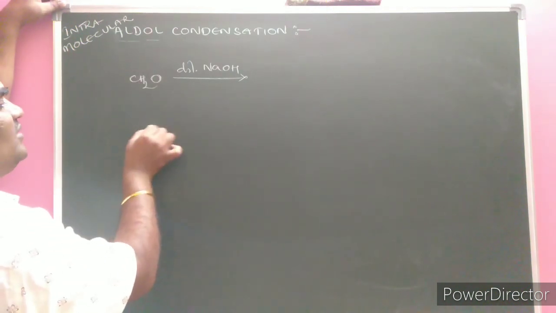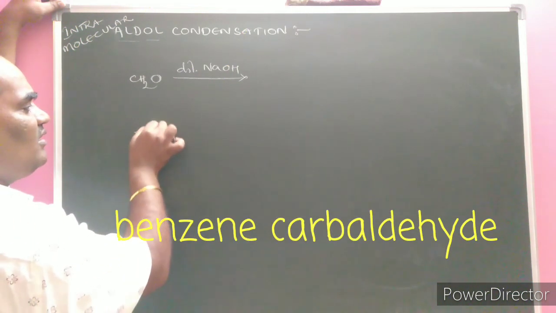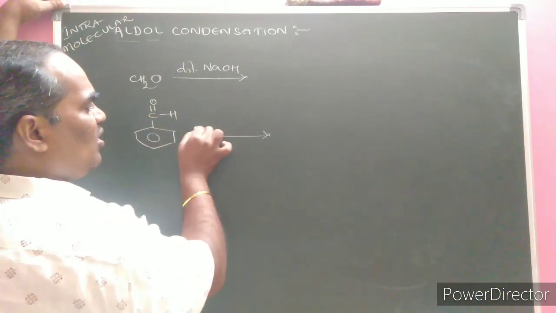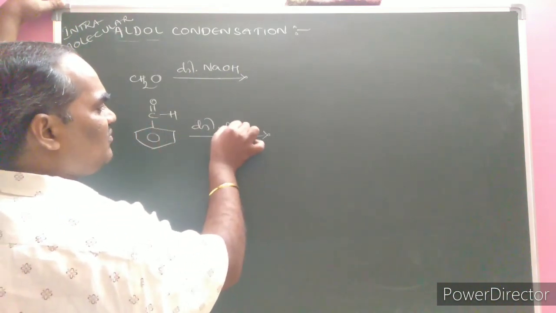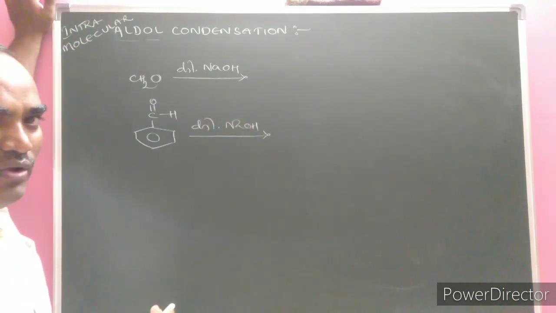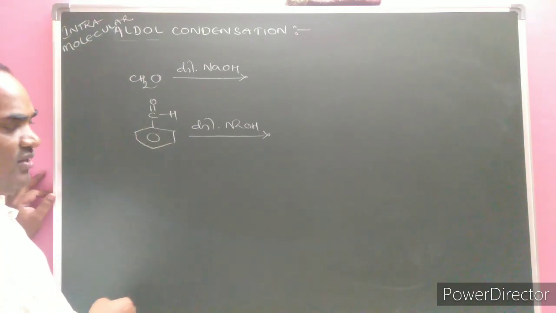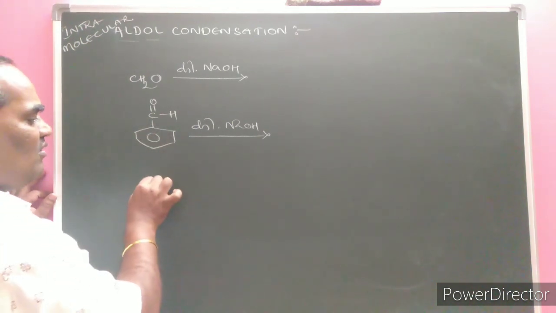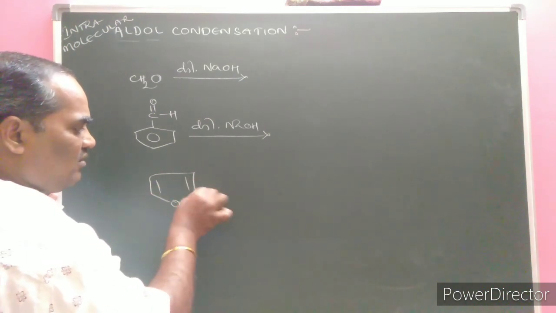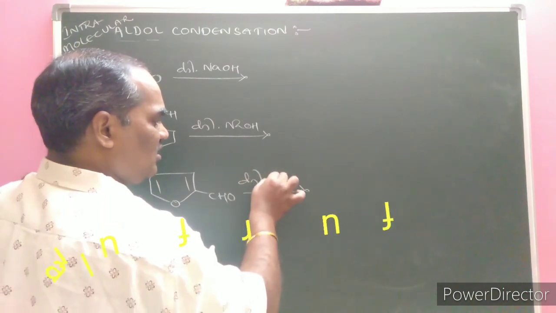Here benzaldehyde is given, with the same dilute base. Can you expect the product? They may ask you which of the following will not undergo aldol condensation. Or here furfural is given. Can you expect the product under aldol condensation?